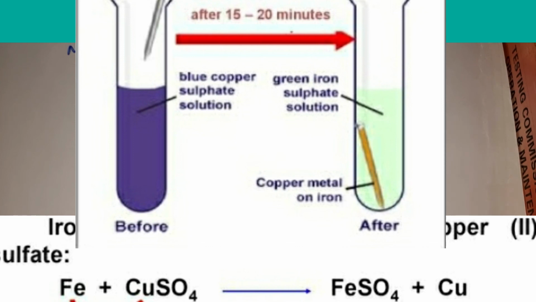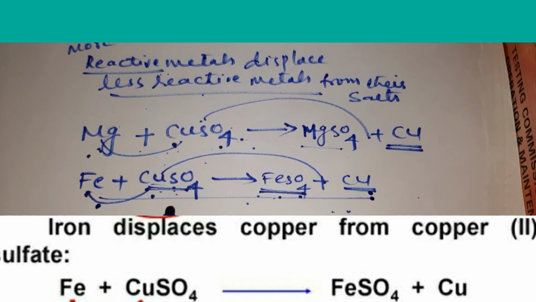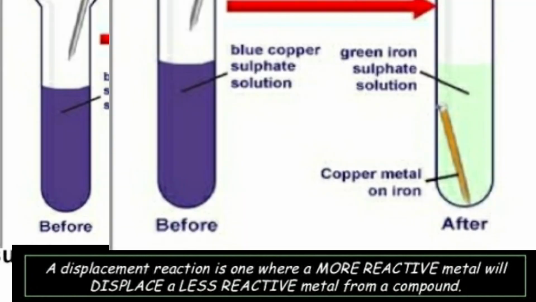On the iron nails, you can see displacement of copper, or copper coating on the iron nails, which is reddish brown in color. So this reaction we call displacement reaction, and metals have this property, that is, more reactive metals displace less reactive metals from their compounds.